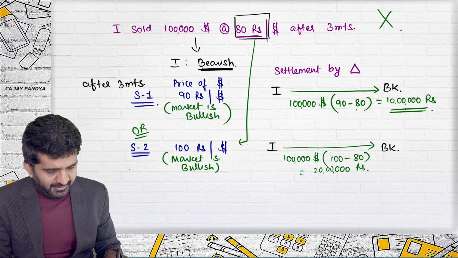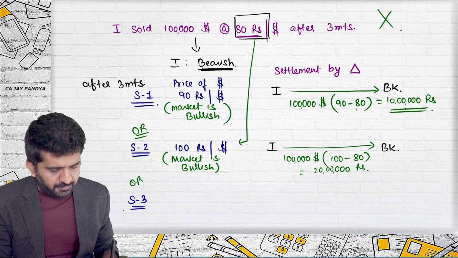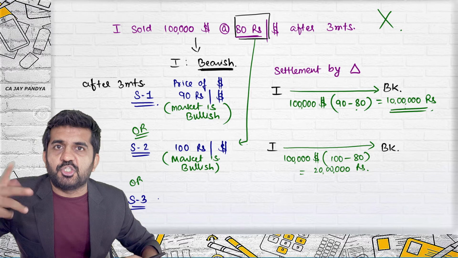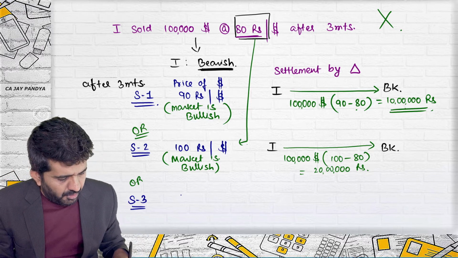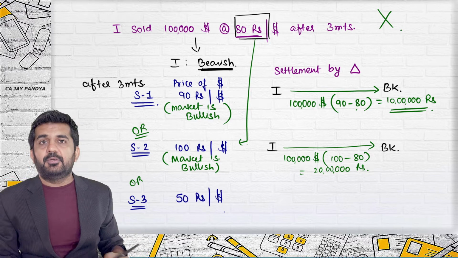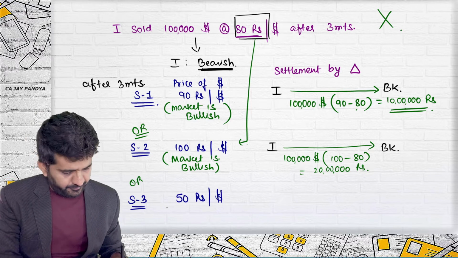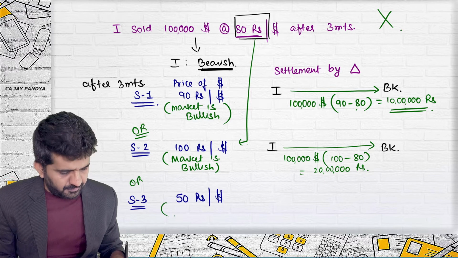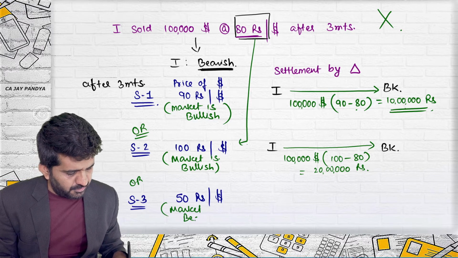I think it is becoming clear, and let me take situation number 3. The price of the dollar, these are our situations. The price cannot be 90 and 100 simultaneously. It becomes 50 rupees per dollar. Alright, Hitarth. Yes, sir. Is the market bullish or bearish? Bearish. The market is bearish.